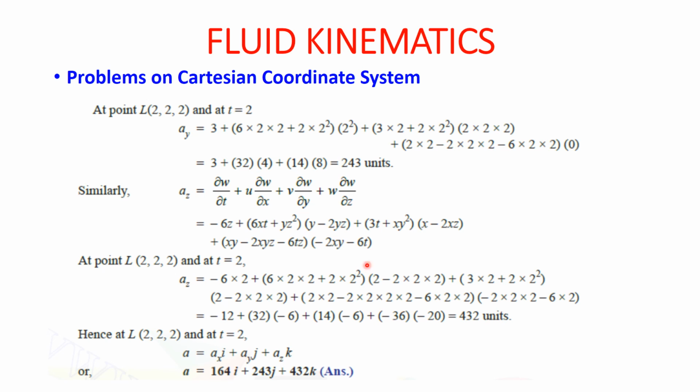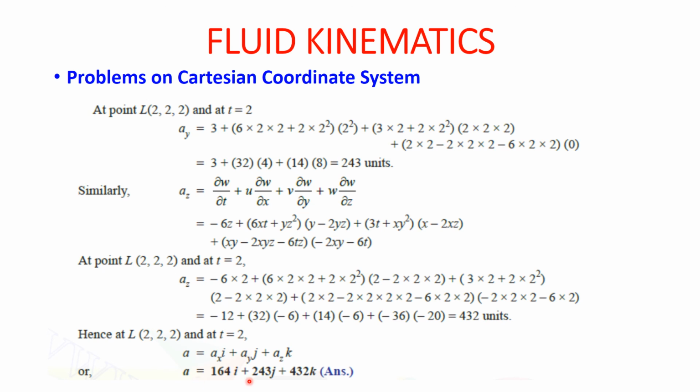So again, when we put x equal to 2, y equal to 2, z equal to 2 and t equal to 2, we get this az value as 432 units. Therefore, we can find this acceleration as a equal to 164i plus 243j plus 432k.